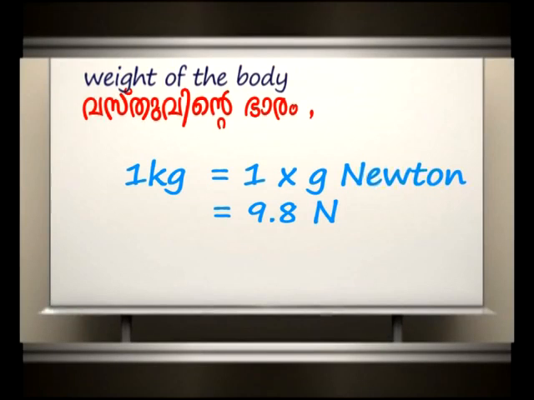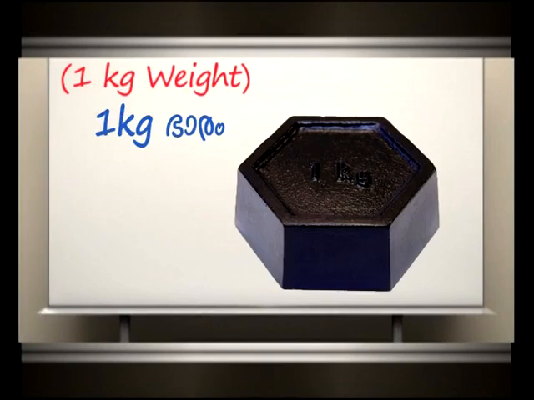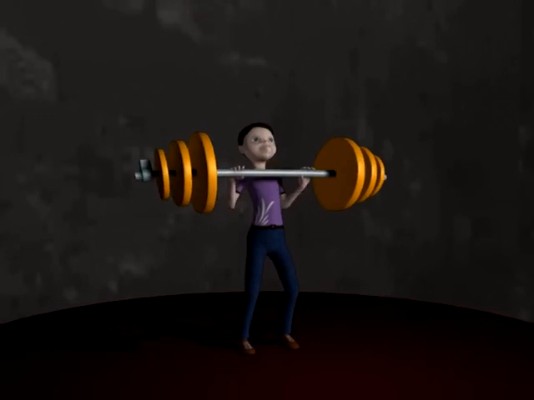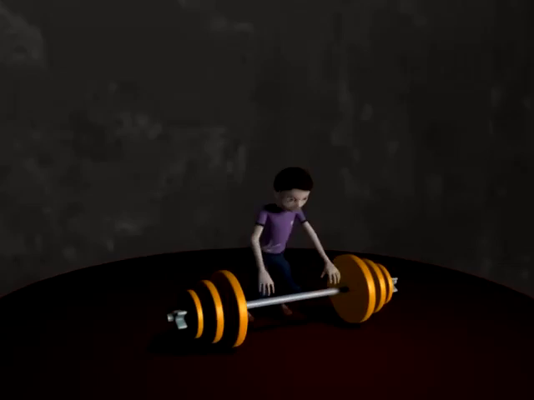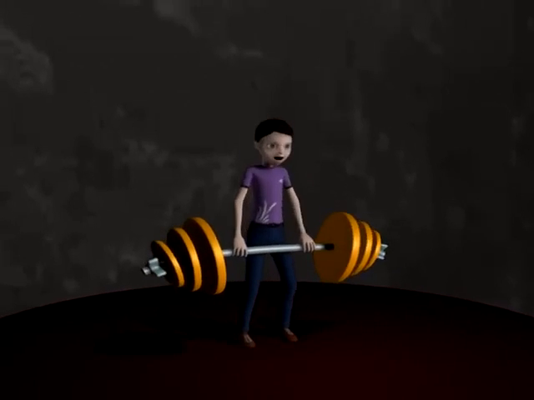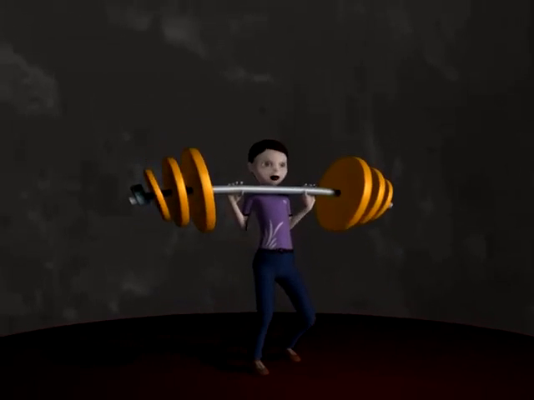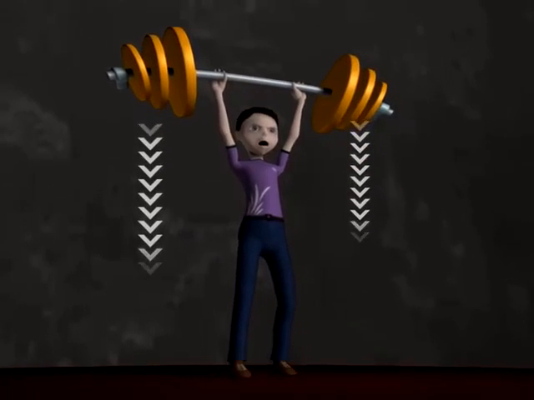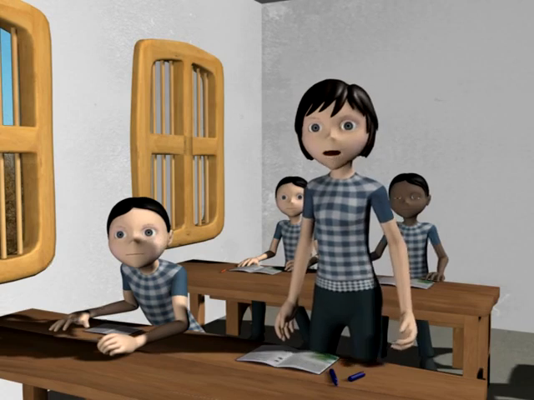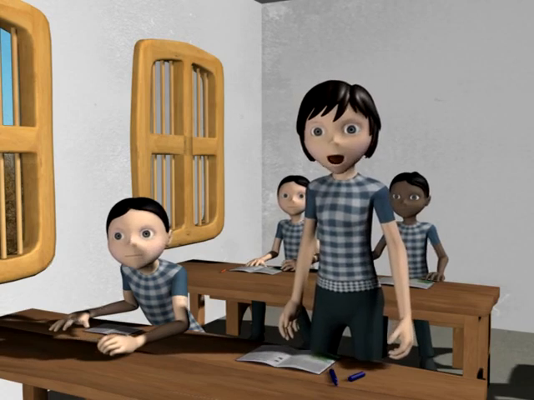The weight of a body of mass 1 kg would be 1 into g Newton. This is called 1 kg weight. So weight is the result of gravitational force. When we hold an object, we feel a downward force on our hand due to its weight, which is equal to the force with which it is accelerated by the earth. Will the weight be more away from the surface of Earth?